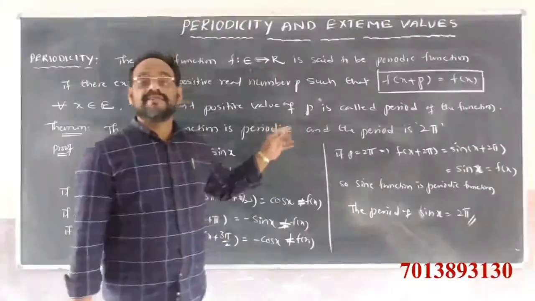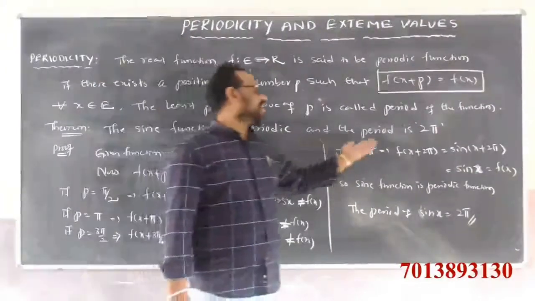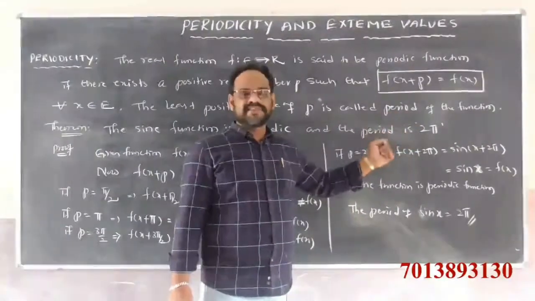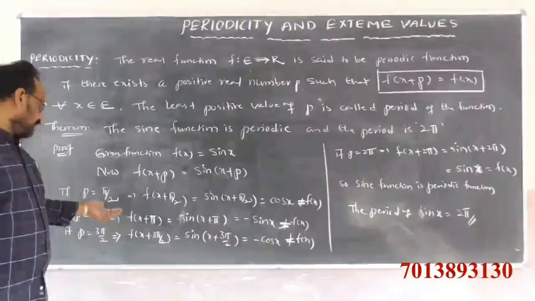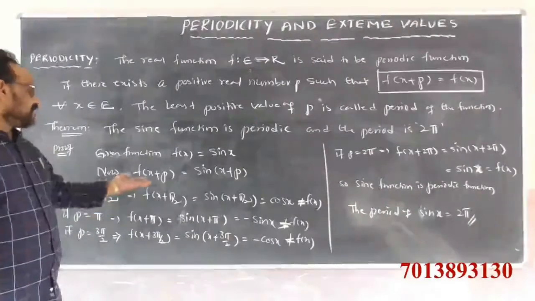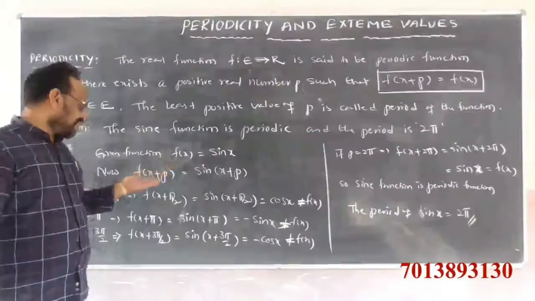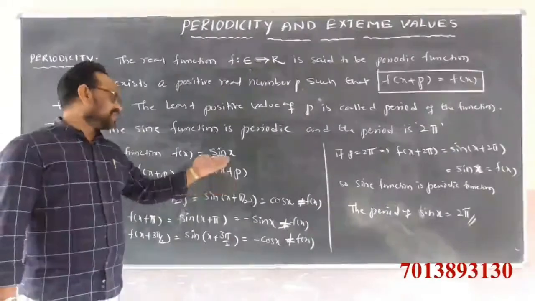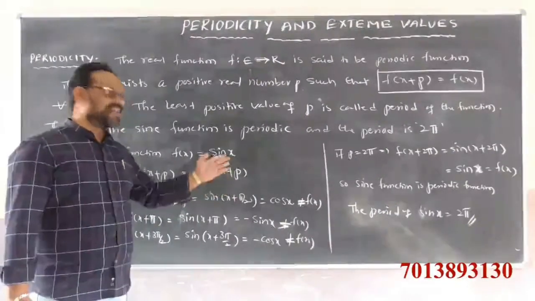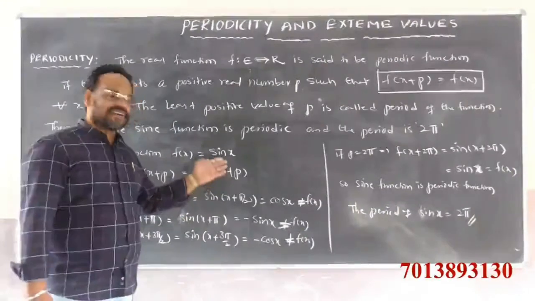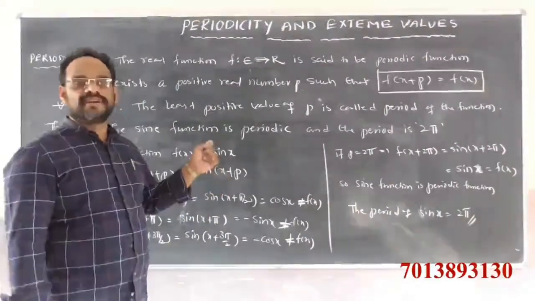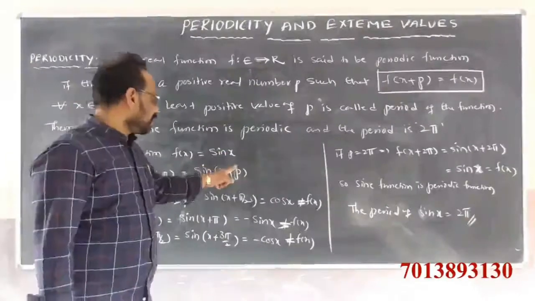So observe here, the theorem is: prove that the sine function is a periodic function and the period is 2 pi. First of all, we check p equals pi by 2. f of x is equal to sin x, and f of x plus p is equal to sin of x plus p. If sin x equals sin of x plus p, then we satisfy the condition, and the sine function is a periodic function with period p.